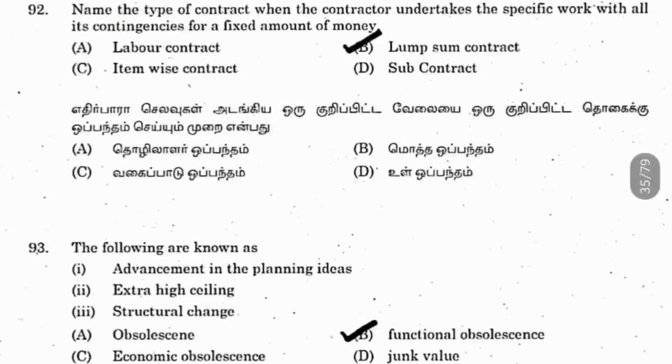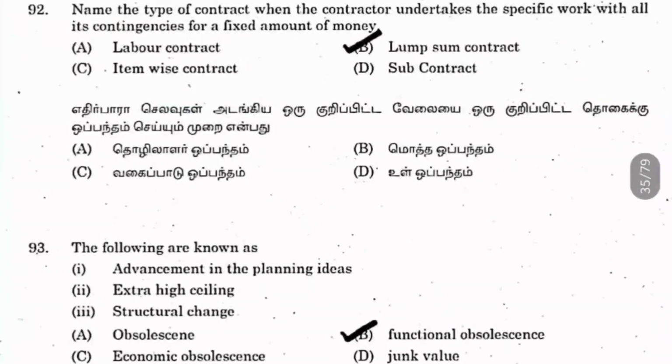Question 92. Name the type of contract when the contractor undertakes a specific work with all its contingencies for a fixed amount of money. So when they take it for a fixed amount of money, it's called a lump sum contract. And then question 93. The following are known as what?